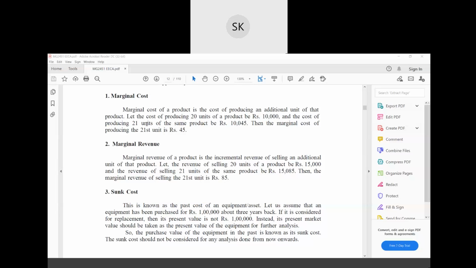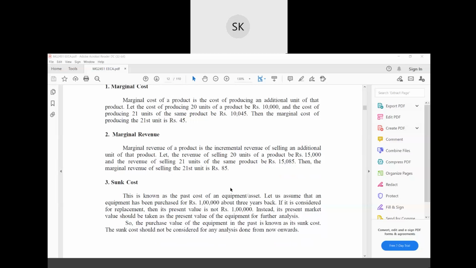Understood? See, these two are related. Marginal cost is producing an extra unit. The amount it takes to produce that unit will be your marginal cost, and marginal revenue is the selling price, the amount at which you sell that unit. Any doubts? You just type in the chat box.